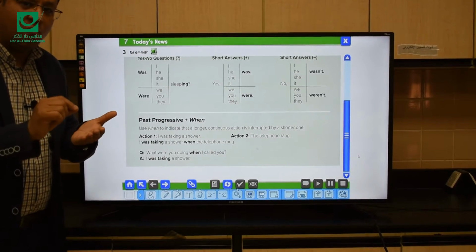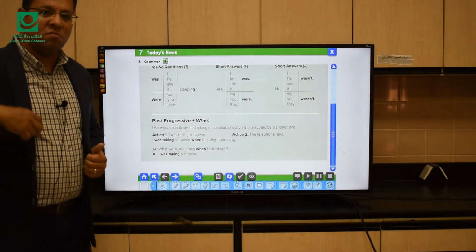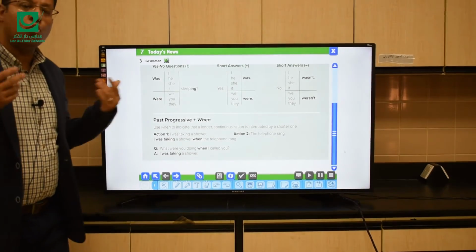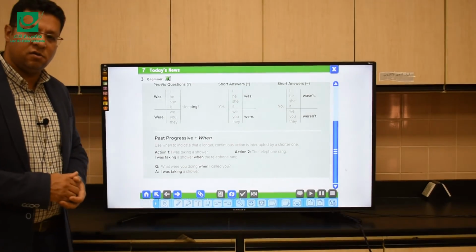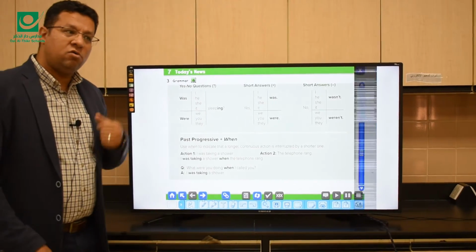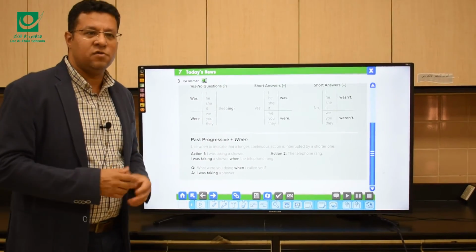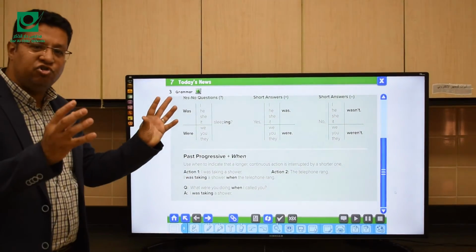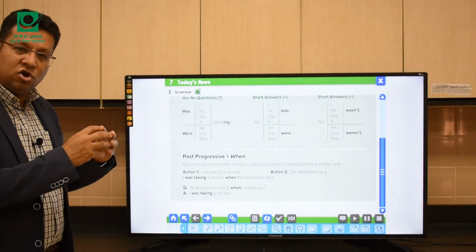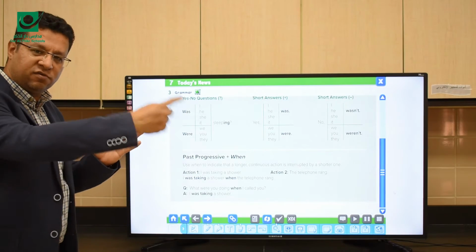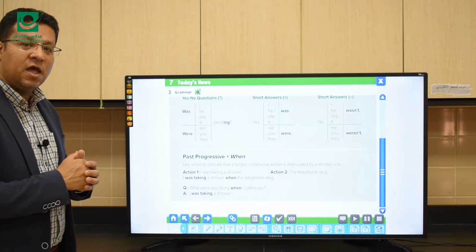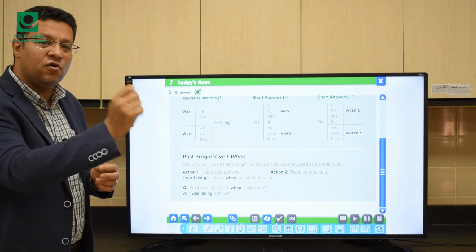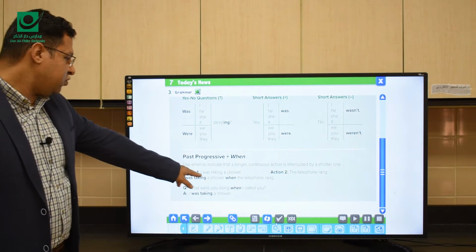I was doing my homework when my friend called me. We were playing tennis when it started to rain. They were running home when the accident happened. So when here is used to join two actions together. One of them was continuous, so it took a longer time, and the other happened. So it's past simple.